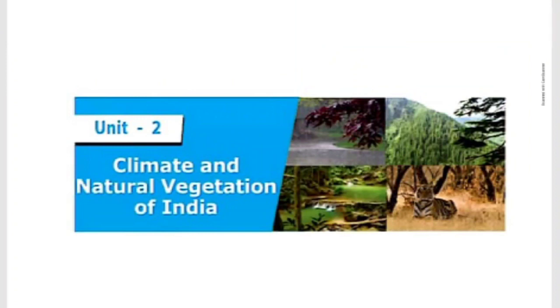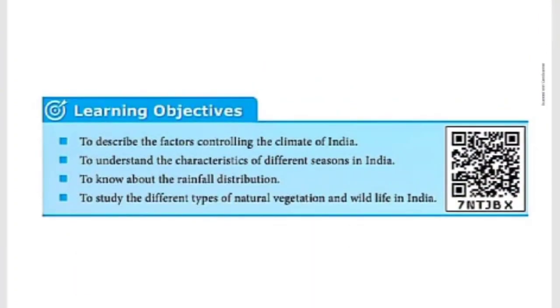Okay, so in this lesson, what are the things we are going to learn? First, the factors affecting or controlling the climate of India. The next one, different seasons of India. What are the types of seasons? Winter season, summer season, southwest monsoon, northeast monsoon, such a variety of seasons are available in India. Regarding that also we are going to learn.